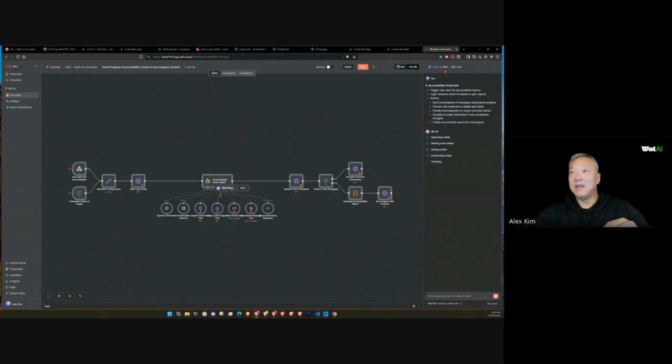So look at this. I gave it this prompt, and this is what it's built out already with an AI agent in the middle, with access to all of these tools. It's pretty mind-blowing what it's doing right now by itself.